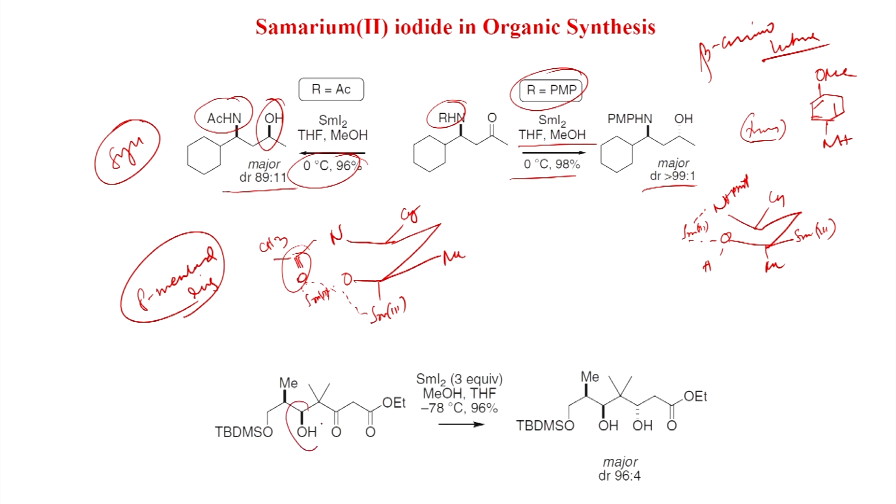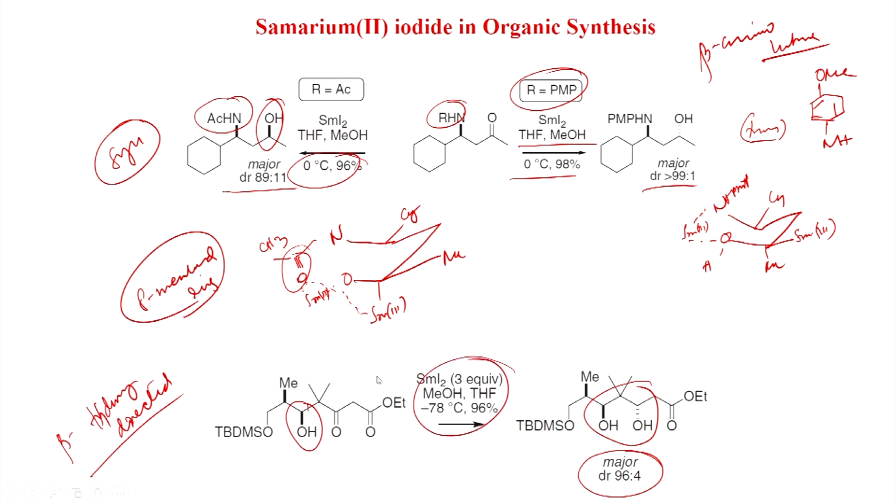Also hydroxy directed, so this is hydroxy directed, we have already seen one, beta hydroxy ketone. So, here you can see the trans is forming, that is obtained also 96:4 under samarium iodide, 3 equivalent methanol, THF, minus 78 degrees centigrade, 96% yield.